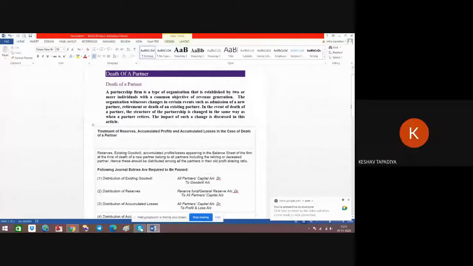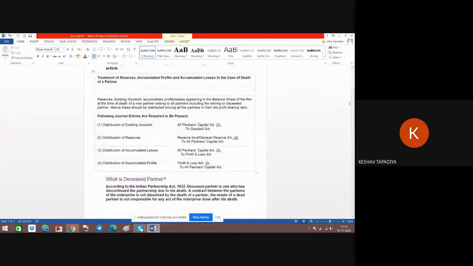Okay, please go ahead. Death of a partner. A partnership firm is a type of organization that is established by two or more individuals with a common objective of revenue generation. The organization witnesses changes in certain events such as admission of a partner, retirement, or death of a partner. In the death of a partner, the structure of partnership is changed in the same way as when a partner retires. The impact of such change is discussed in this article.